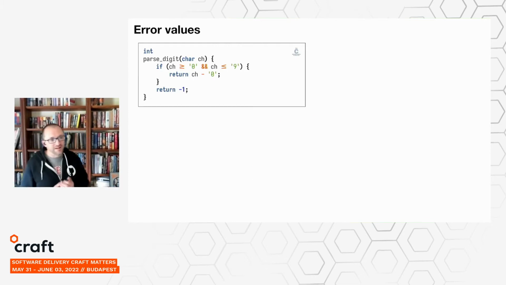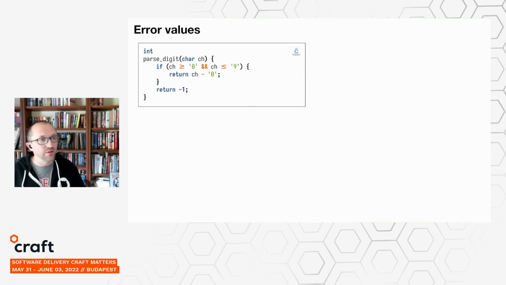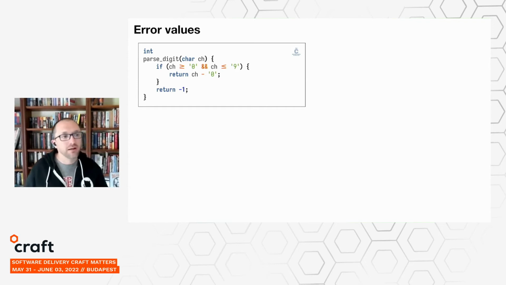So now let's look at the opposite end of the spectrum. This is what our parse digit function might look like in C, where error handling is very, very explicit. In C, there is no single error handling strategy that's used everywhere consistently. But a common pattern is that you would use a special sentinel value to indicate errors. So here, our parse digit function only needs the values 0 through 9 for successful results, which means that we can use any other integer value that we want to indicate an error. And a common convention in C code is that you would use -1 for error codes like that.